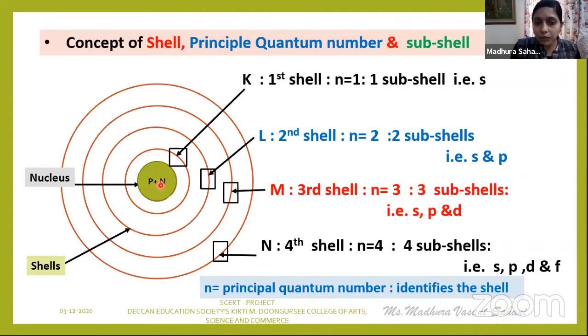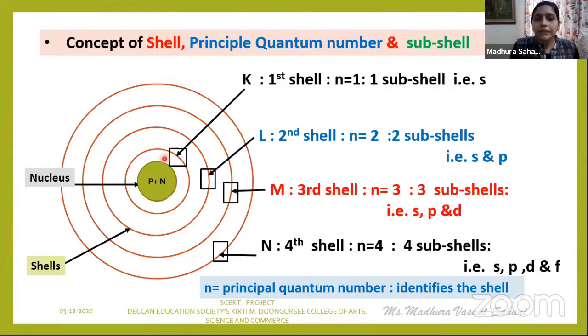Now, this nucleus is surrounded by stationary energy levels, which are referred to as shells or the orbits. These energy levels are represented by the small n symbol, that is nothing but the principal quantum number.